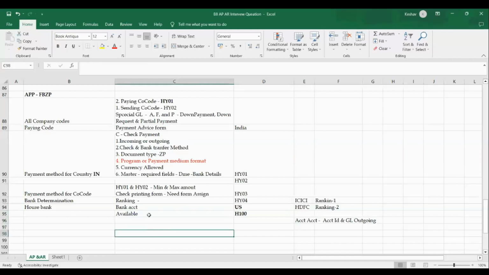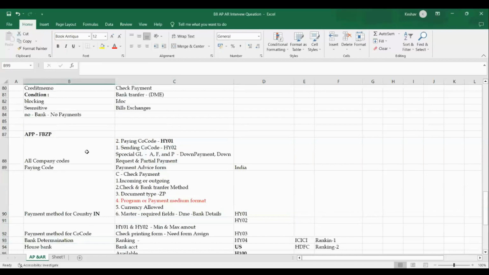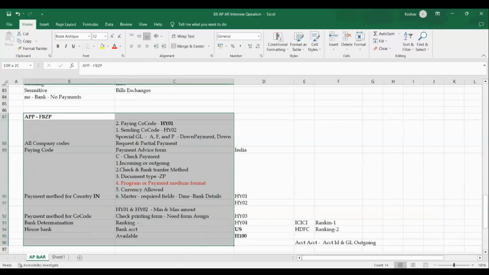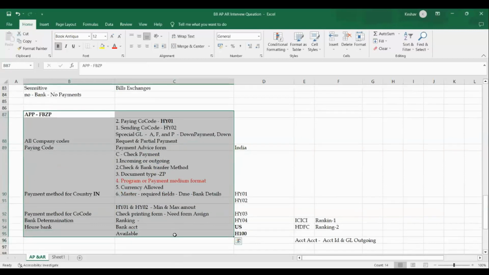So while you are answering the APP configuration, address all these points. It takes two to three minutes to explain all the stuff. It is a good product, is it right? This way you need to answer the standard, most frequently asked question. We need to prepare it properly and address it. This is one thing.